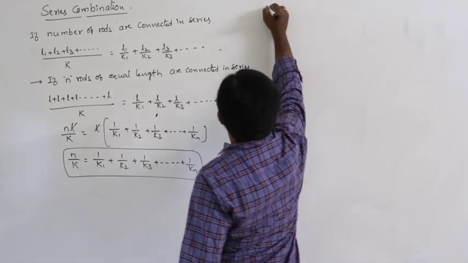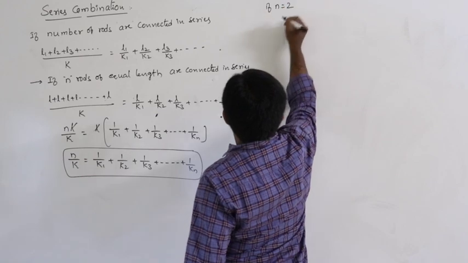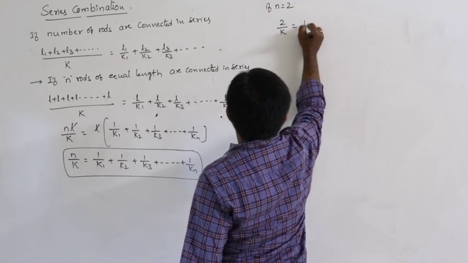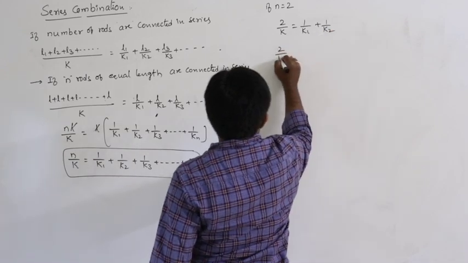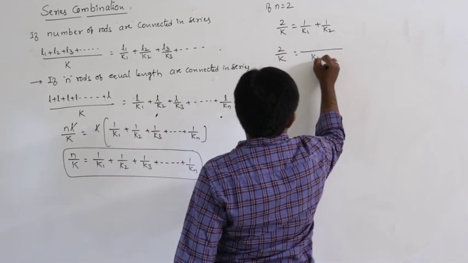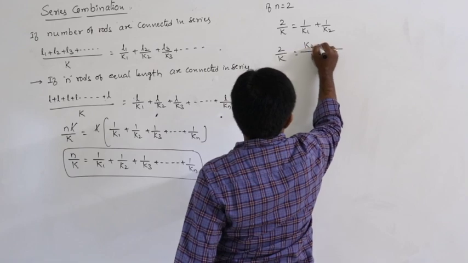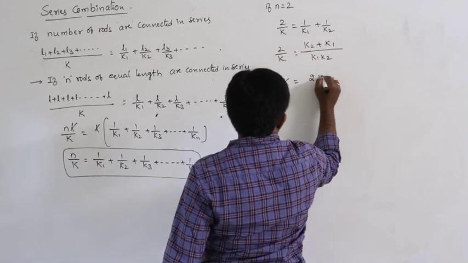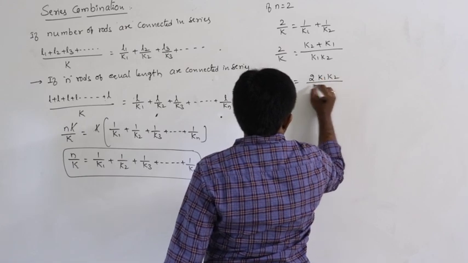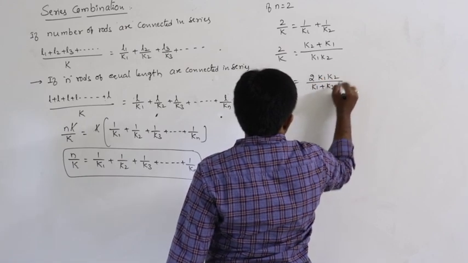For example, if n is equal to 2, then 2 by K is equal to 1 by K1 plus 1 by K2. So, 2 by K is equal to (K2 plus K1) by K1 K2, the LCM. Therefore, K is equal to 2 K1 K2 by K1 plus K2.